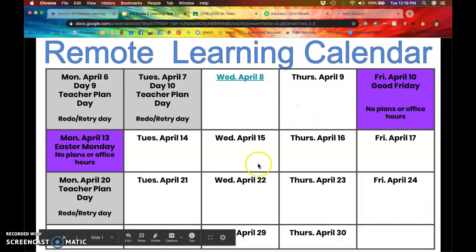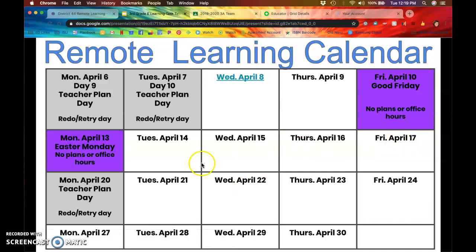So it's a calendar, and this calendar is showing you that this was yesterday and today, so these are teacher planning days. Then each day we're going to link the lesson to these dates up at the top. You can see that I've only linked tomorrow's lesson because that's what we're planning on doing. We'll link the lessons as they come. Now we do keep our traditional school calendar that was already approved, so you can see that we don't have school this Friday and we don't have school on Monday because those were already considered non-attendance days. So what you'll do for tomorrow is you'll come in here and you'll click this link.